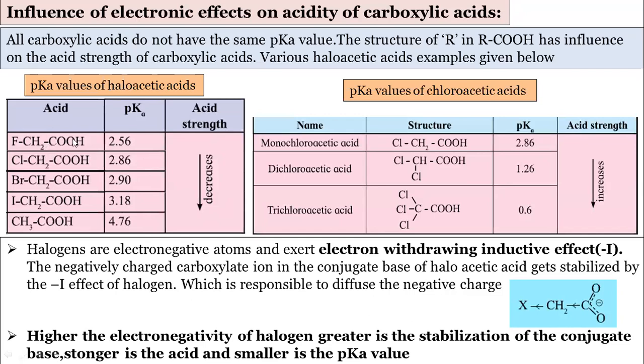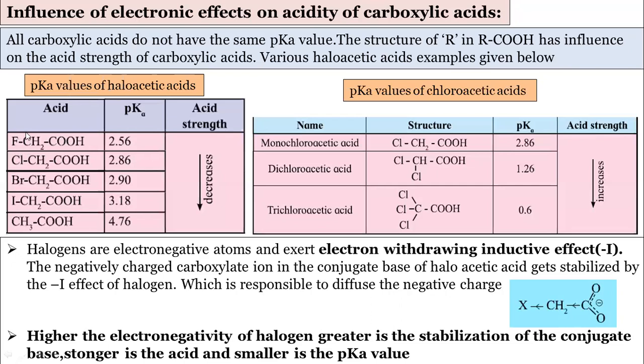Why is there such a difference, I will explain. Because fluorine is the most electronegative. As we go down group 17, fluorine, chlorine, bromine, iodine, the electronegativity decreases, and if the electronegativity decreases, the strength of the acid also decreases.